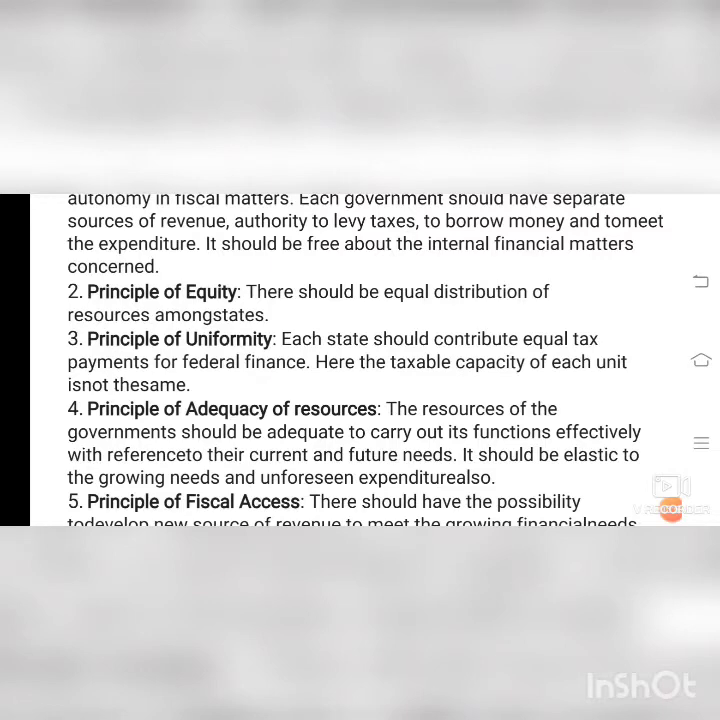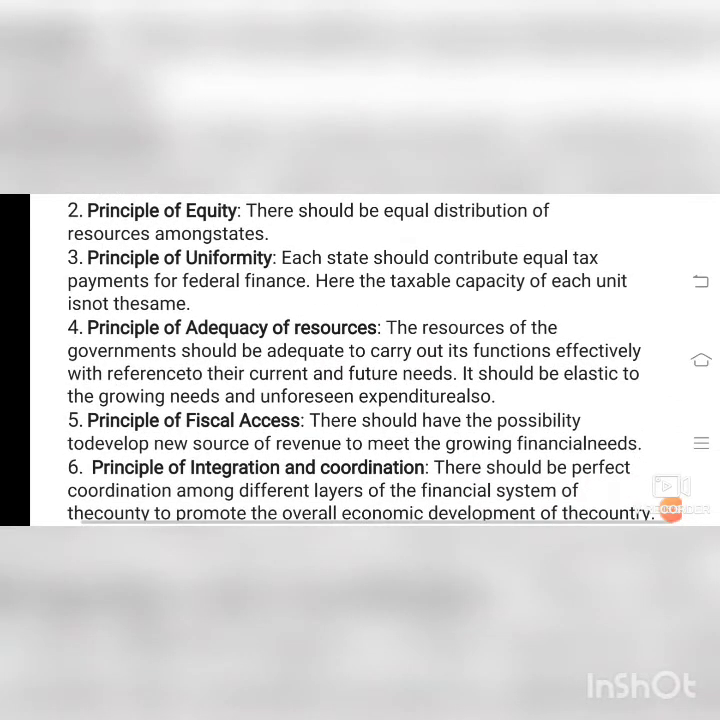Principle of fiscal access. Fiscal access means they should have the possibility to develop new source of revenue to meet the growing financial needs. New source means apart from tax, other things also, for example toll gate, all these things are there, isn't it? Collecting tax on each and everything. For example, GST is there. It's made by the government.